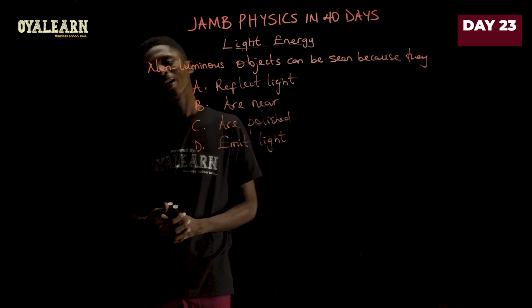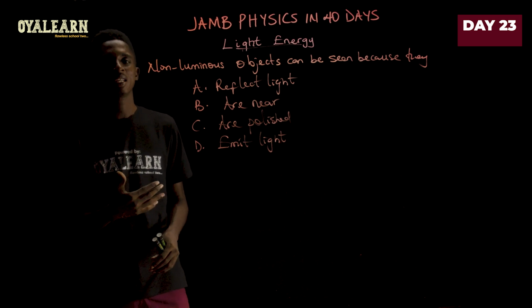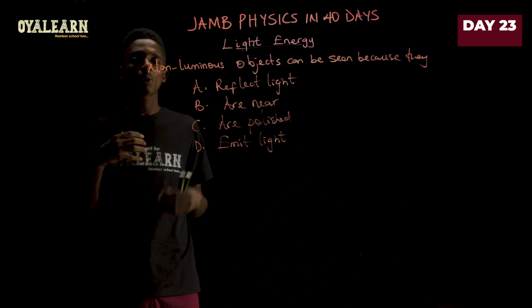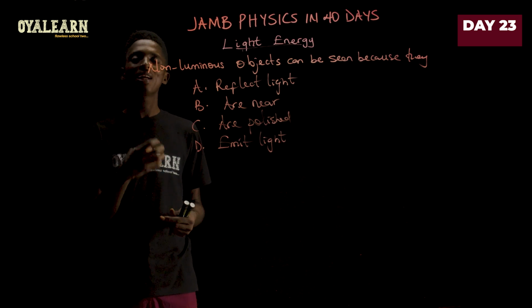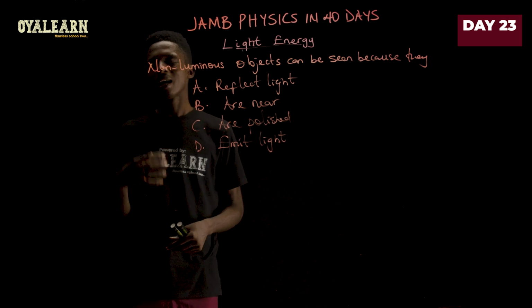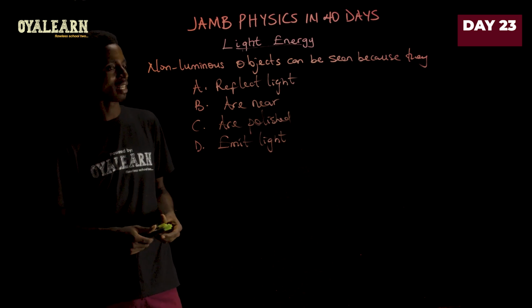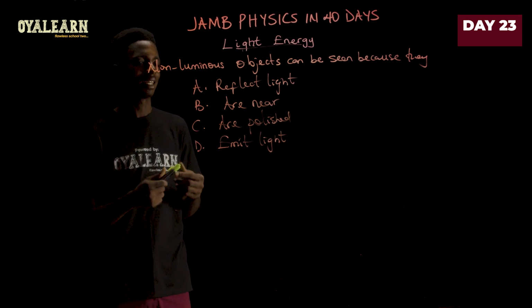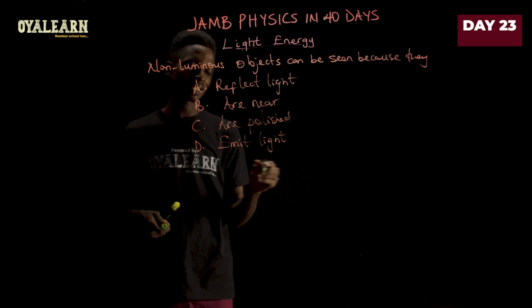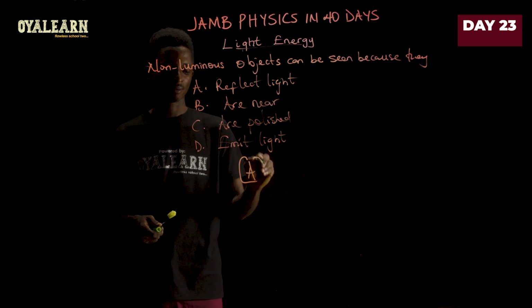And the same thing applies to signposts by the roadside. You see that they glow at night. It's not because they produce light, but they reflect the light from the headlamps of the car back to the driver. So non-luminous objects can be seen because they reflect light. So the correct answer here is option A.